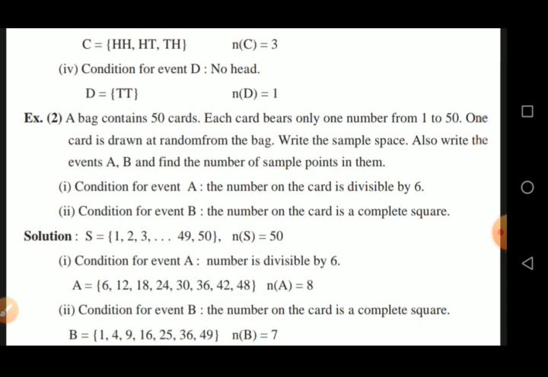Now the events are given below. Number 1, condition for event A: the number on the card is divisible by 6. Second, condition for event B: the number on the card is a complete square.